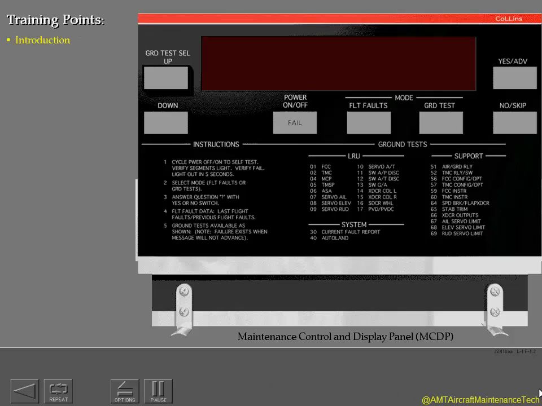These training points will be covered. Sections consist of the introduction, the remote control panel setup in operations from the flight deck, entering the ground test mode, and conducting ground test 30, current faults test.